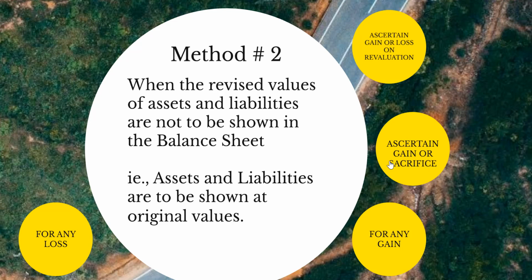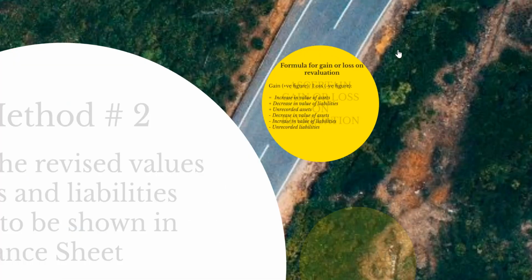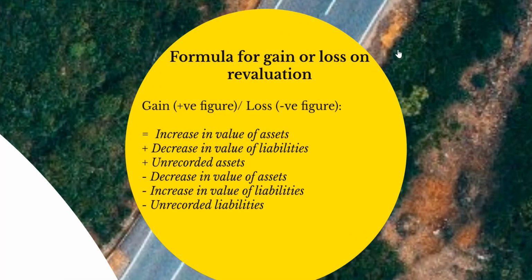Now the first step under this method is to ascertain the gain or loss on revaluation. The formula for ascertaining the gain or loss on revaluation is to add the following: increase in value of assets, decrease in value of liabilities, and unrecorded asset, and to deduct from this amount the following: decrease in value of assets, increase in value of liabilities, and unrecorded liabilities.